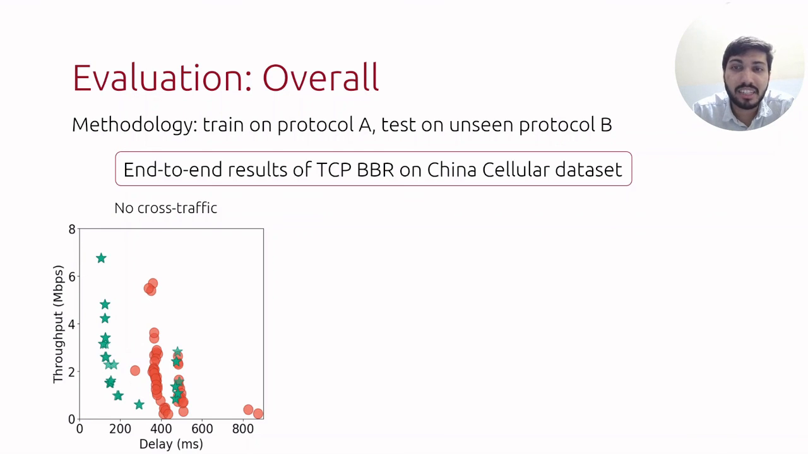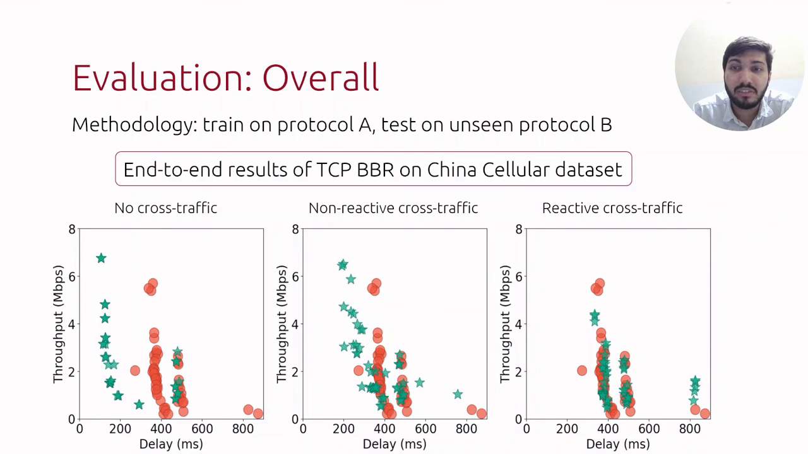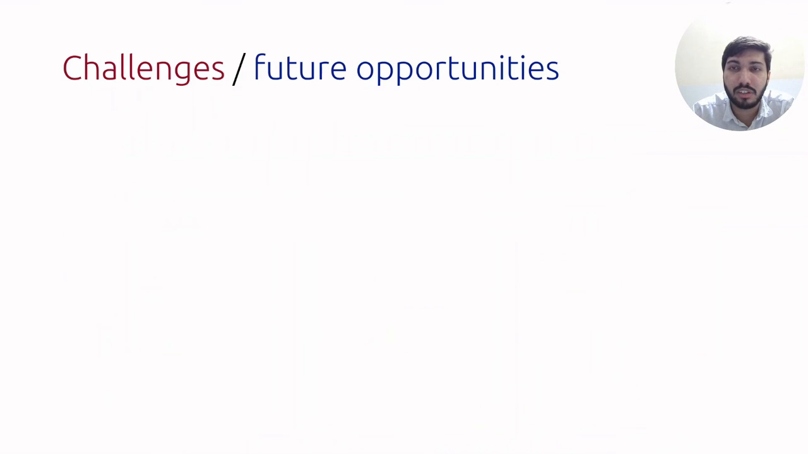The green dots represent the iBox inference for BBR. As we progress from no cross traffic to a non-reactive cross traffic and then to a reactive cross traffic model, we progressively get a better match with respect to ground truth.